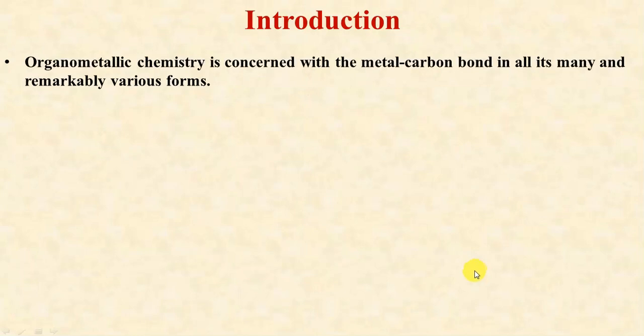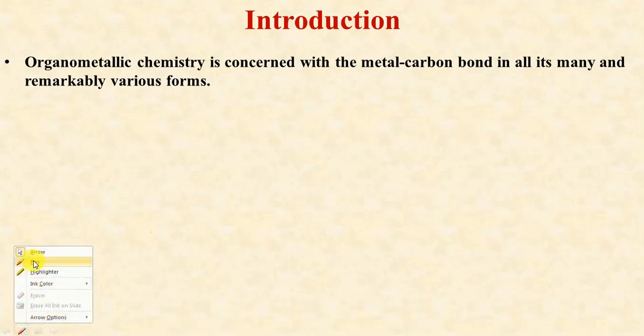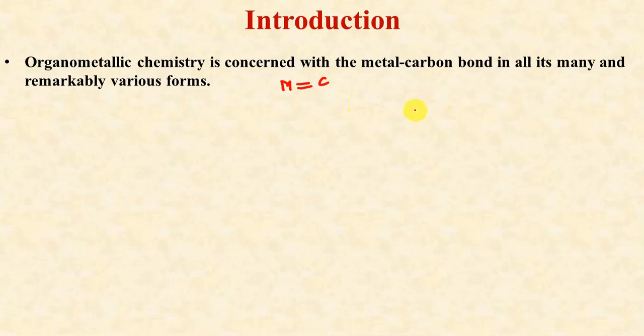So first of all, some basic introduction about Fischer and Schrock carbenes. In organometallic chemistry, we have some complexes in which there is formation of a direct metal carbon double bond. Such compounds are called carbene complexes, and because there is a metal carbon bond, they are also called organometallic compounds. Organometallic chemistry is concerned with the metal carbon bond in all its many and remarkable forms, and this is one of those forms.